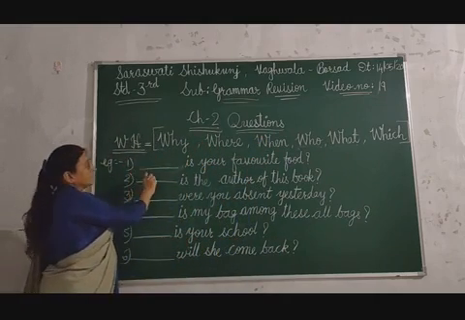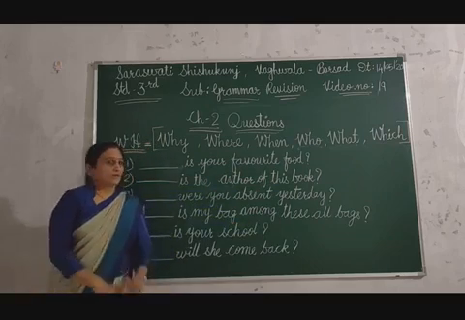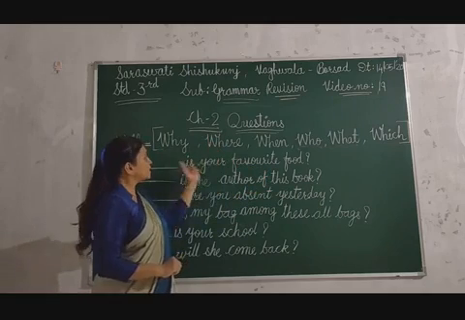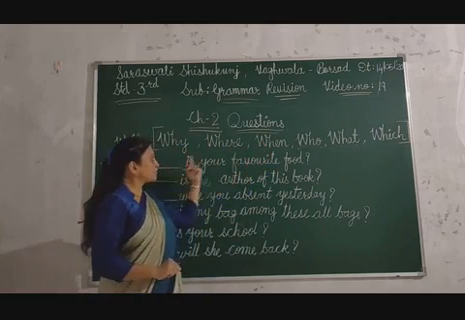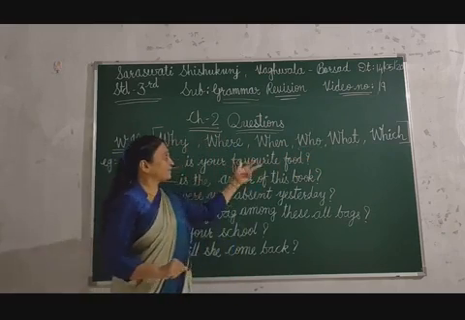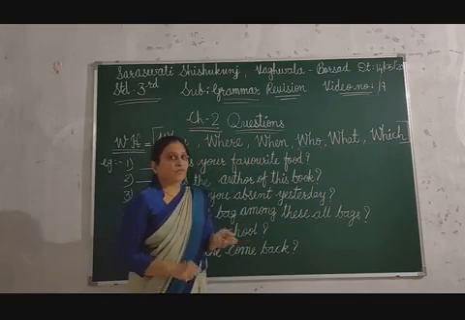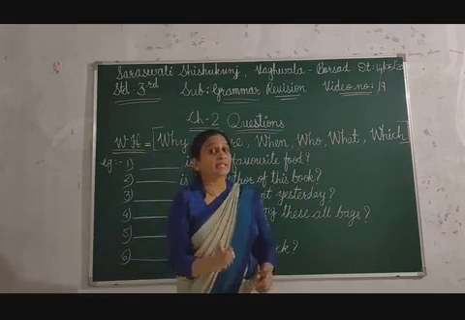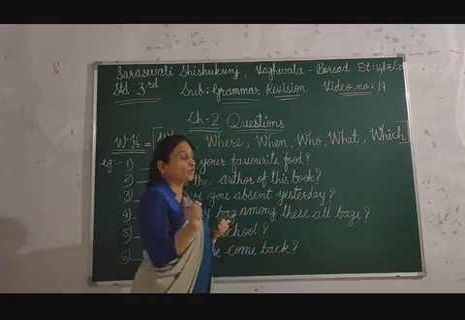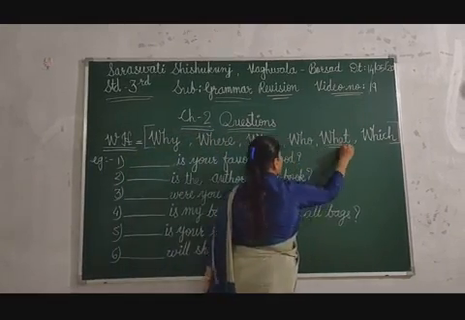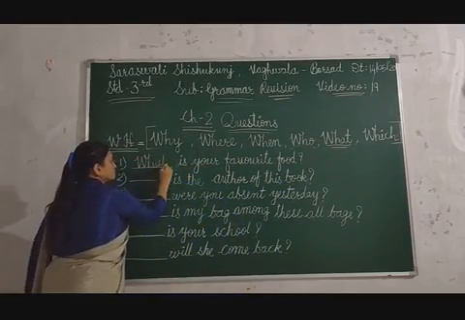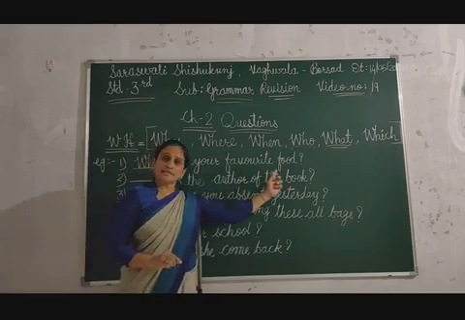Now first example, dash is your favorite food. Why is your favorite food? Where is your favorite food? When is your favorite food? Who is your favorite food? What is your favorite food? Which is your favorite food? So the correct answer, simultaneously you will also speak at home. You will also speak the correct answer at home. So the first answer is what? What is your favorite food?